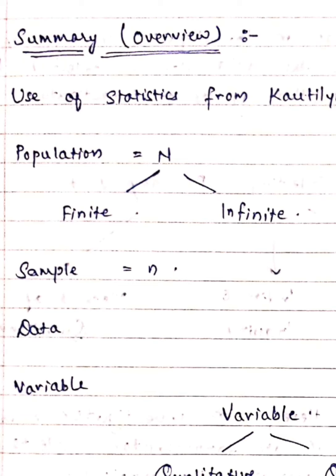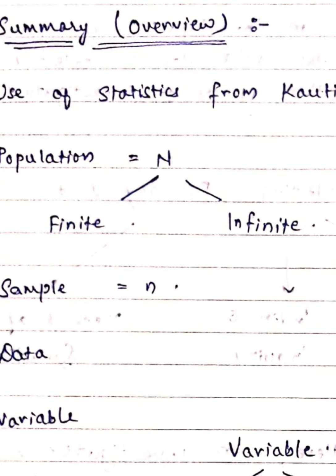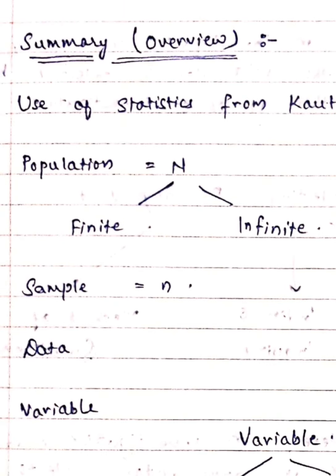We had also discussed that population is symbolically denoted by capital N, and a population can be finite or infinite. Finite, we talked about, means it is countable. When the units in the population are countable, it is finite, and when the units are not countable, obviously it is an infinite population.